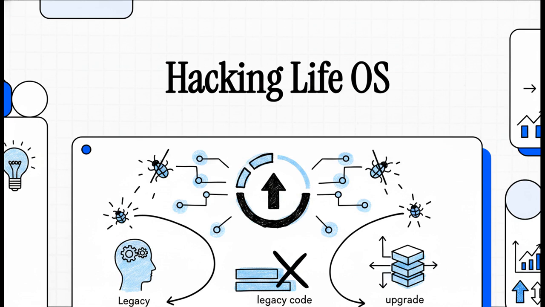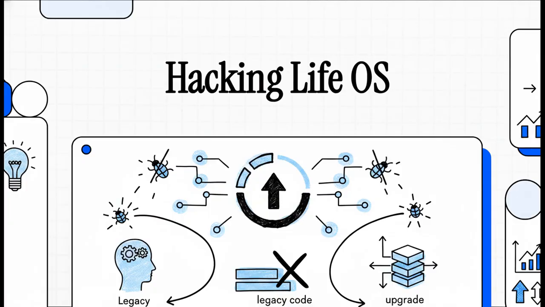A Life OS upgrade, if you will, designed specifically to patch those annoying bugs in our daily routines, our communication, and our underlying cultural programming. We'll be using visuals pulled straight from the source PDFs as our background today to guide us through these chapters. Because, let's be honest, if you've ever felt like you're just hitting an invisible ceiling, well, you might literally just be running on outdated legacy code.